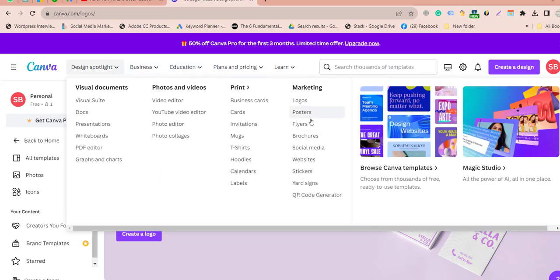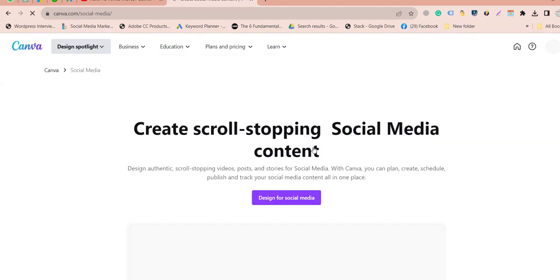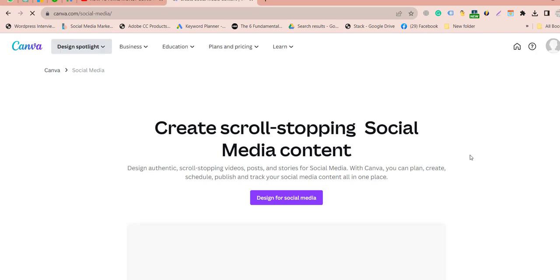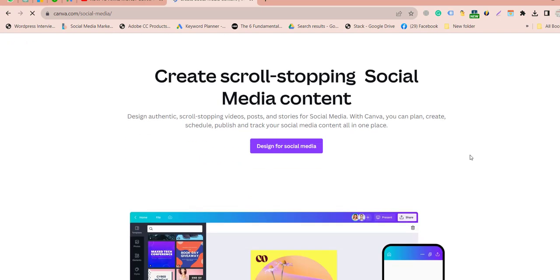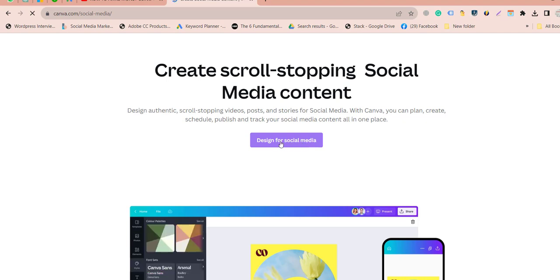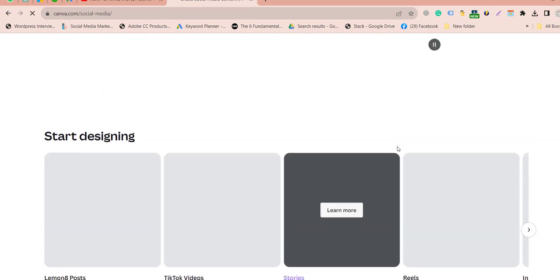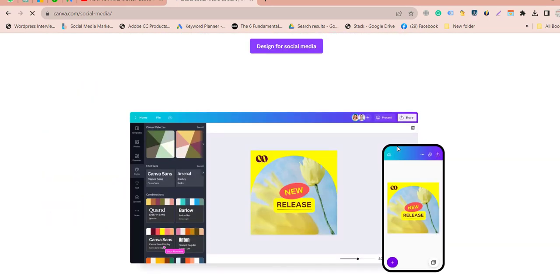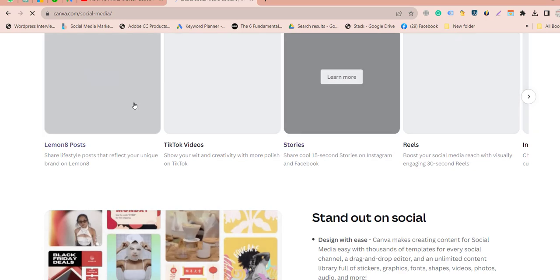And also you can design, let me see, social media marketing is one of the biggest opportunities for everyone who wants to start their career in digital marketing. So social media content is the basis that you have to create. So let's just click on it, design for social media. Okay, so let me click on it and it will take you to a new page where you can create content for Facebook, TikTok, LinkedIn.